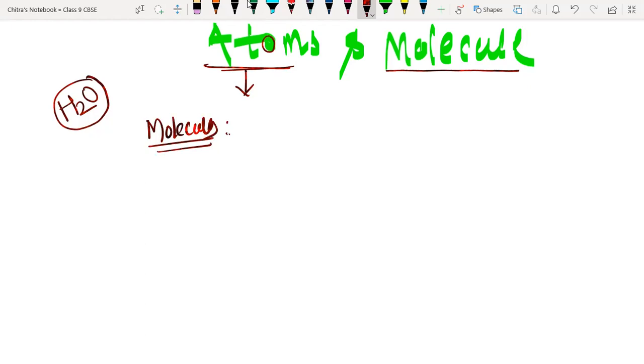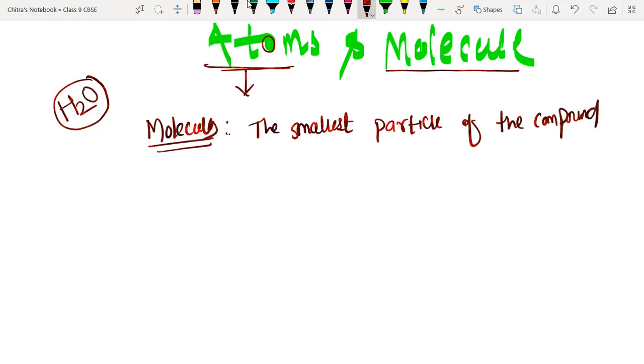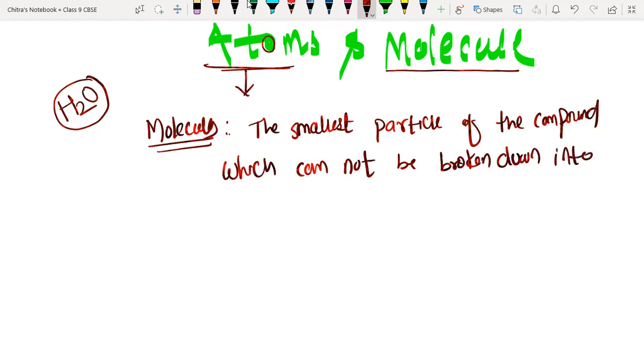Molecules are the smallest particle of the compound which cannot be broken down into simpler form by any physical means.